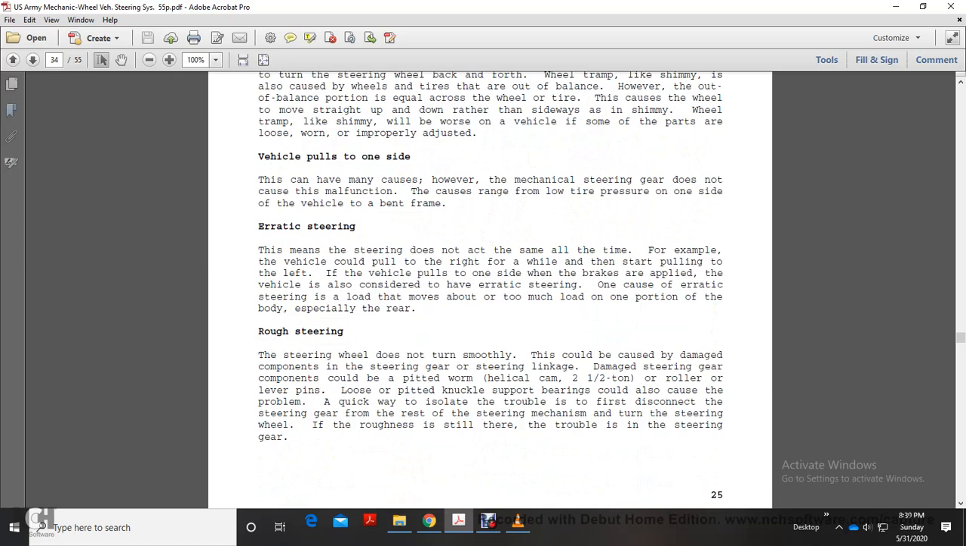This is caused by low tire pressure on one side of the vehicle or a bent frame. The electrical steering mismatch does not act at the same time all the time. For example, the vehicle will pull to the right for a while and then start pulling to the left. Then the vehicle pulls to one side when the brakes are applied.